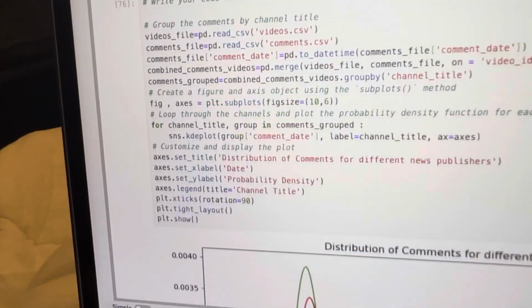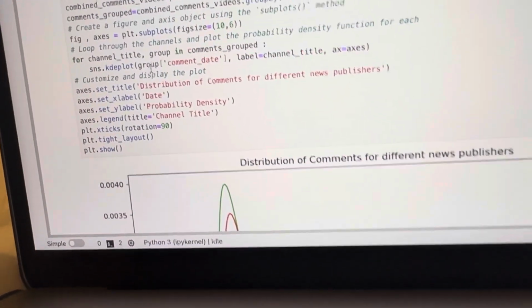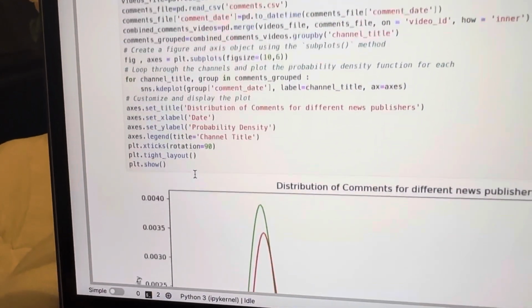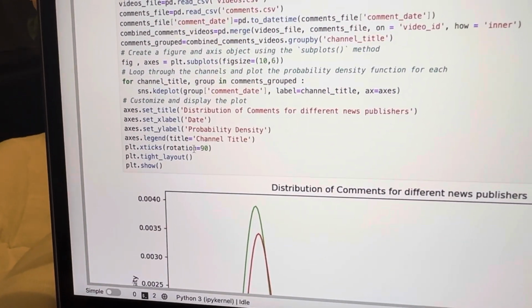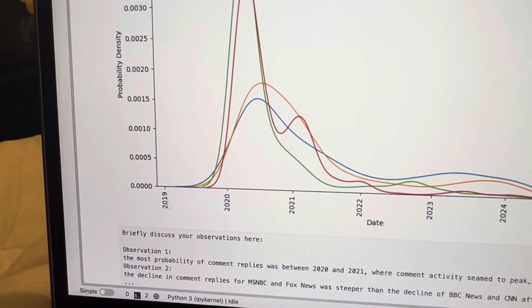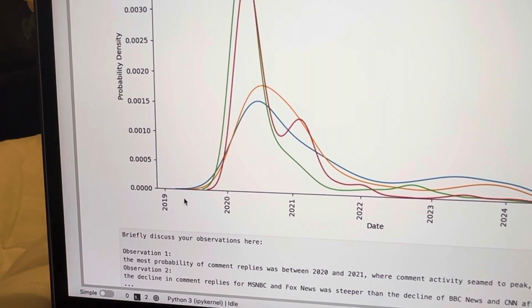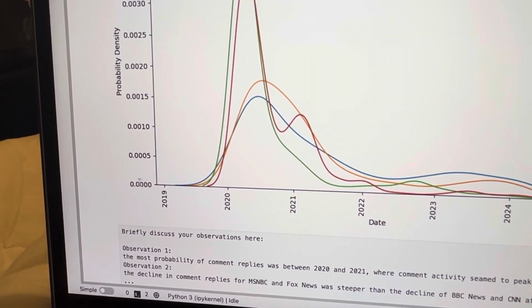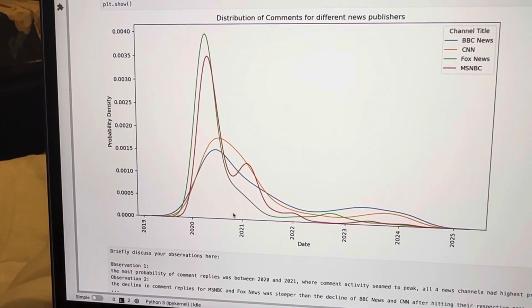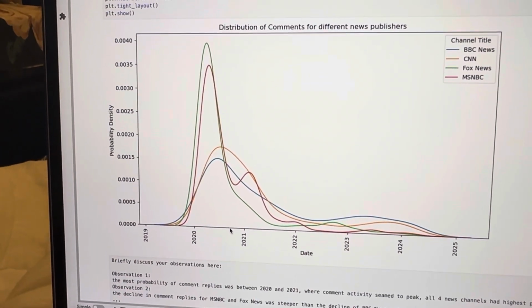probability density function applied with the KDE command, and then after that the title, label, and so on. The rotation was by 90 degrees, which changed these x-axis labels from the 0-degree angle position to a 90-degree angle, which I think is better looking for the x-axis.